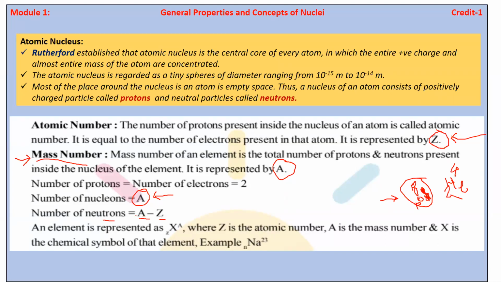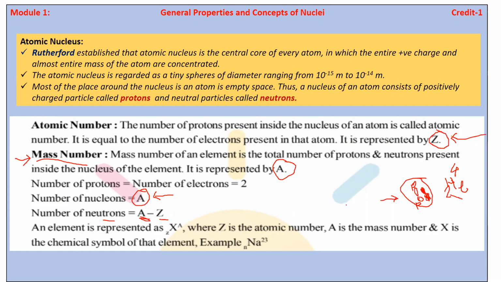Or we can say that it is mass number minus atomic number. Here it is possible that the number of neutrons may vary. It may be a gain, it may be a loss, according to the atomic number or mass number.